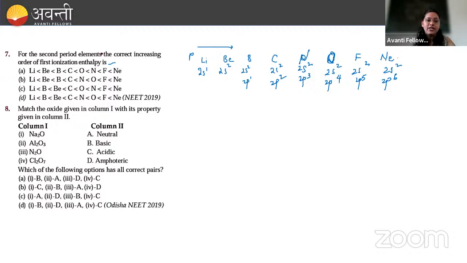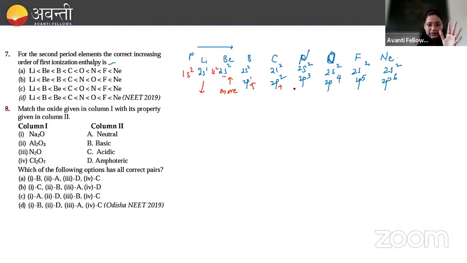Yeah. Now, what will be the ionization enthalpy? तो देखो यहाँ पे इसको इलेक्ट्रॉन निकालने के लिए ज्यादा हम लोगों को एनर्जी देनी पड़ेगी क्या? Only one electron is present. Inner orbital 1s2 is present. Here also 1s2 is present. Outer orbital is 2s2. But in order to remove the electron here, this is a completely filled s orbital. It will require more energy. Right? It will require more energy. Here p को निकालने में ज्यादा एनर्जी नहीं लगेगी क्योंकि एक ही इलेक्ट्रॉन प्रेजेंट है.